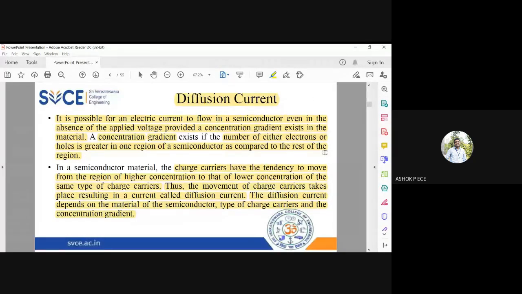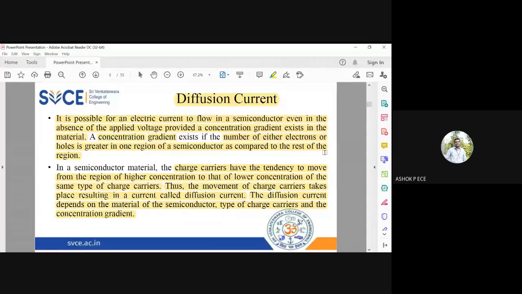Whether one side has 100% and one side has 0, or 90-10, or 80-20, or 70-30, or 60-40? Only till the 60-40 case. Whenever 50-50 comes, when the concentration is the same on both sides, there is no charge movement. So either it can be 100-0 or it can go till 60-40.